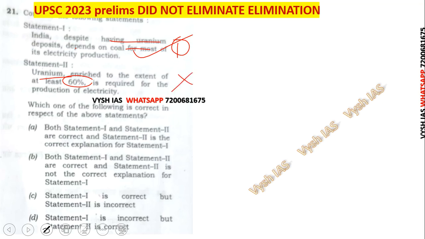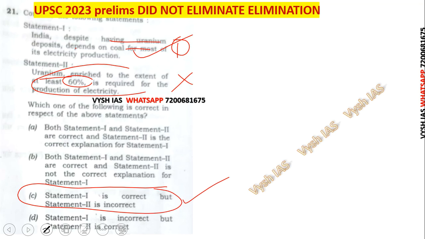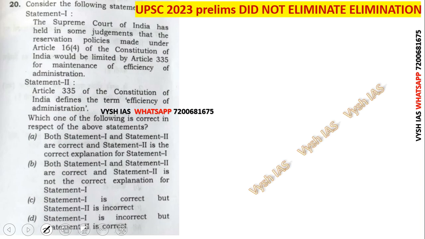So if this statement is wrong, this is the thing which you have to study as part of GS. I am not teaching you GS now. I am not teaching you content now. I am teaching you, if you know that one statement is wrong, you get the answer directly as C. Don't read anything else. Three statements go away. Okay, next question.